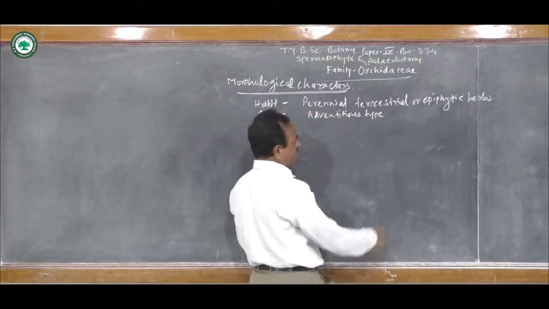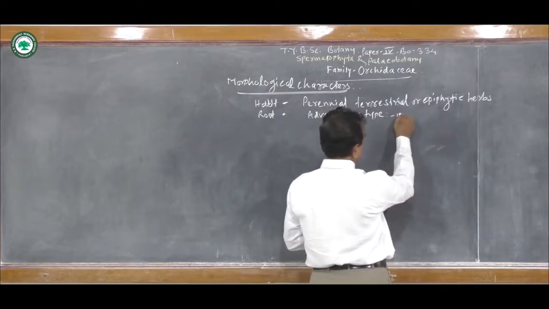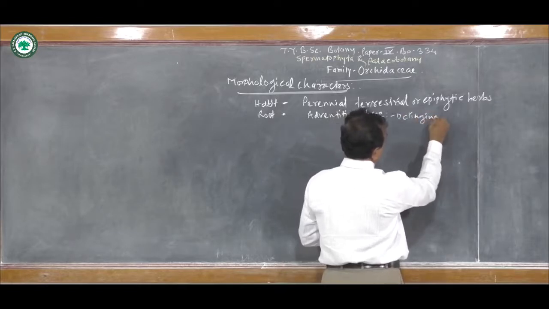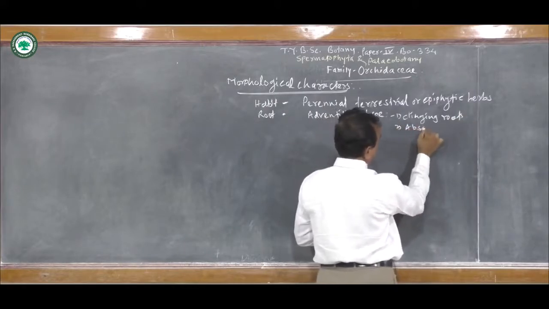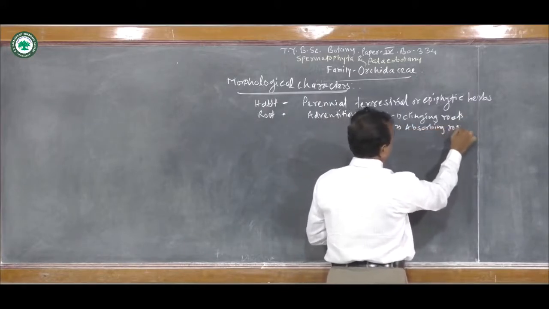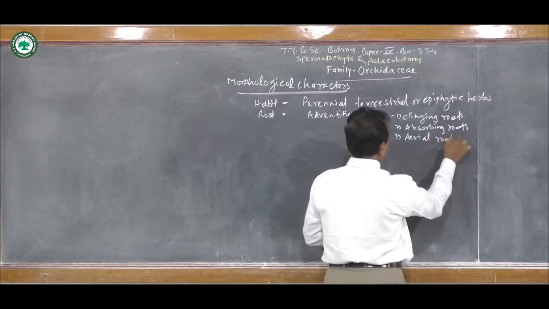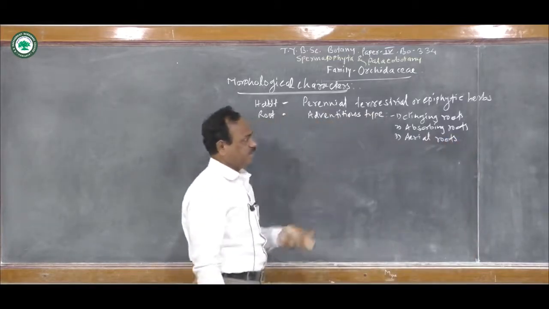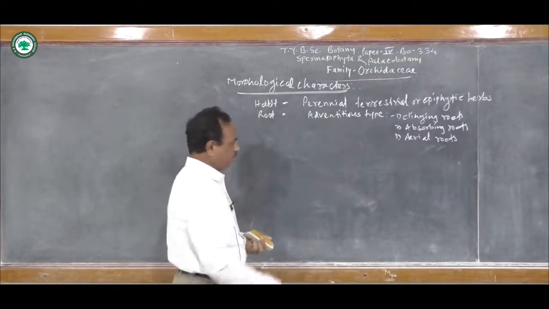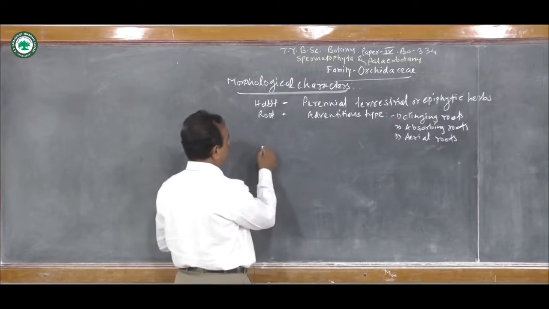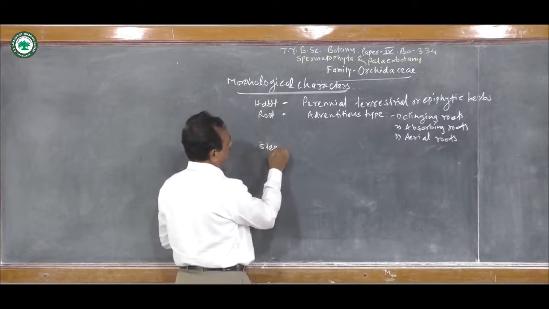But in case of the epiphytic plants, there are three types of roots: the first is the clinging root, the second is the absorbing roots, and the third one is the aerial roots. So three types of roots are present in the epiphytic orchids like Aerides and so on. Let us see the function of each root and how they appear on the plant. But before that, first let us see the stem.